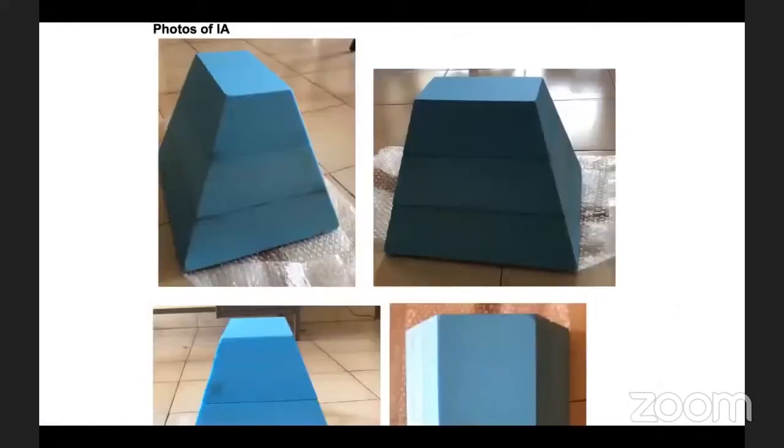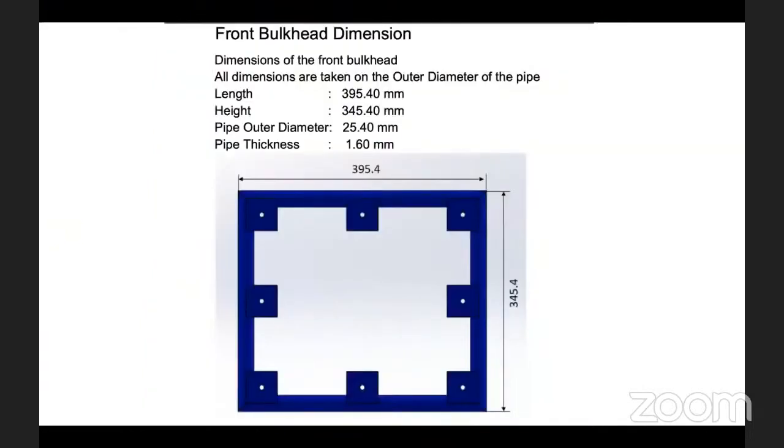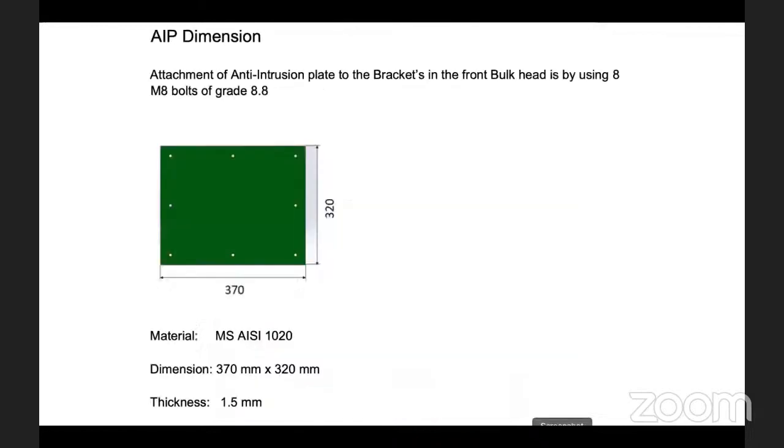Okay, so definitely if it's a stock, standard IA, it has to have the photo, or if it's customized, definitely you need a photo here. And this comes to a crucial part of what is needed. See, here we are to understand whether your IA assembly is compliant to the rule and how it is compliant. There are explicit rules for the IA assembly which talk about the dimensions with the bulkhead and what has to be done and how it has to be done. So you need to give a detailed understanding of your bulkhead dimension here.